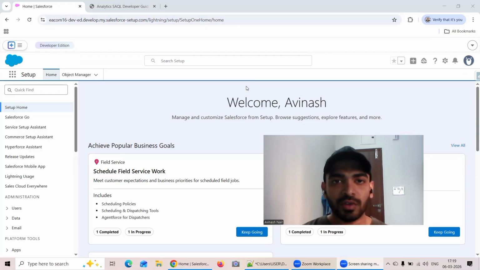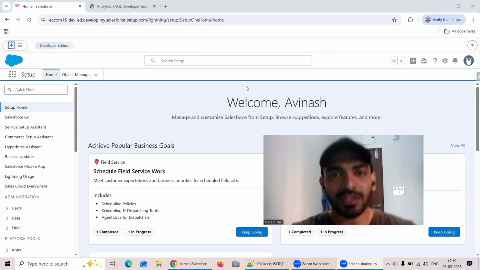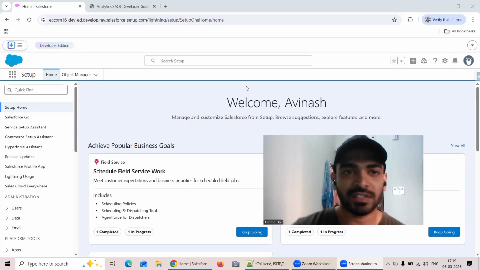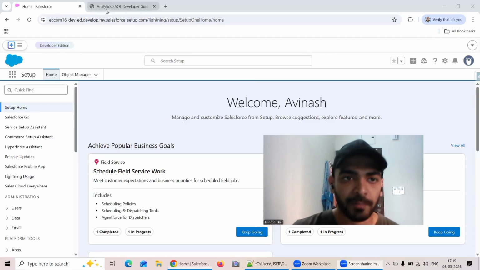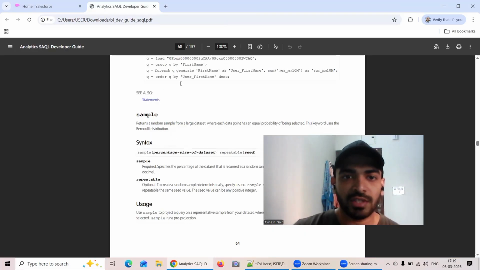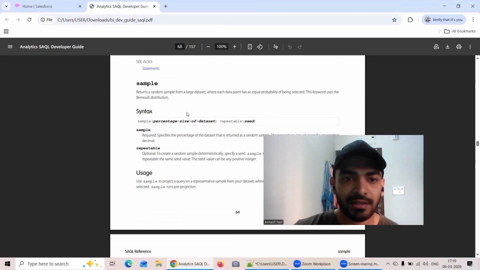So basically in today's video, we will cover the concept of sample and repeatable. It's a very easy concept, nothing much over there. We will just quickly cover that part. Firstly, if you see in this SAQL guide, there's this term called sample. What does that mean? Let's first understand that.